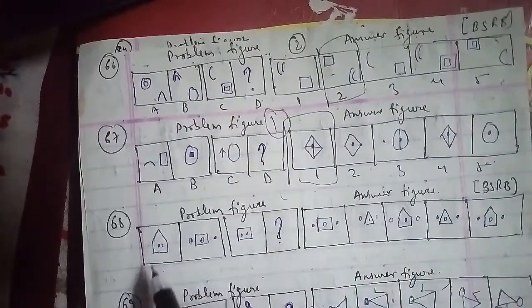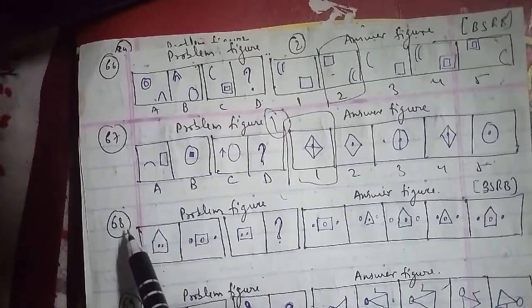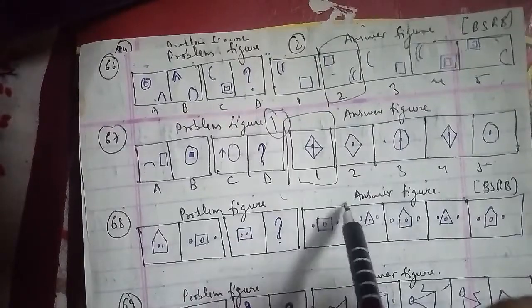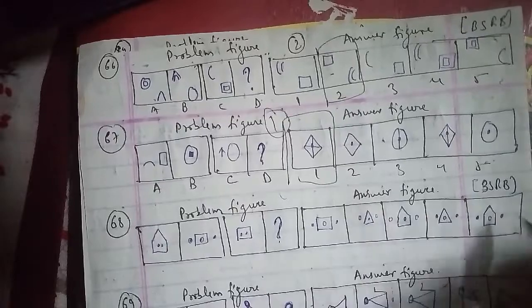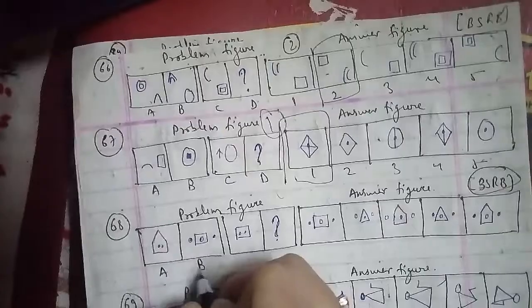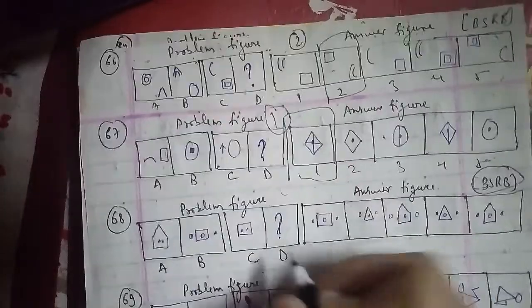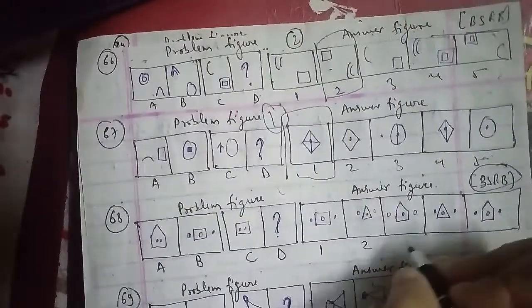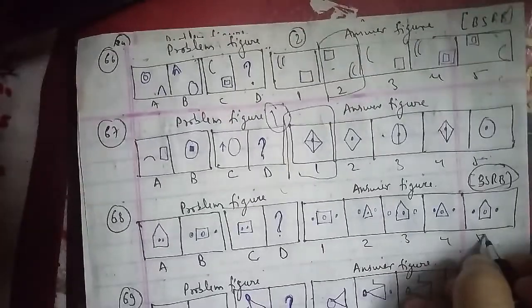These were the problem figures and these were the answer figures as well, which has been asked in the BSRB examination paper. This has been A, B, C, D, and this is 1, 2, 3, 4 and 5 respectively, which is very important because this has been asked in the BSRB examination paper as well.